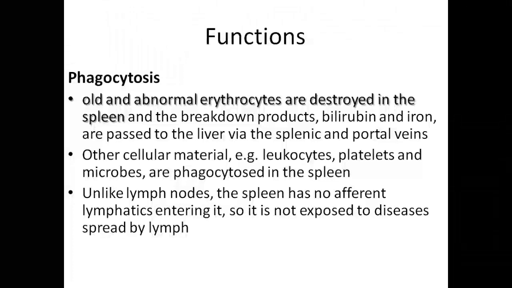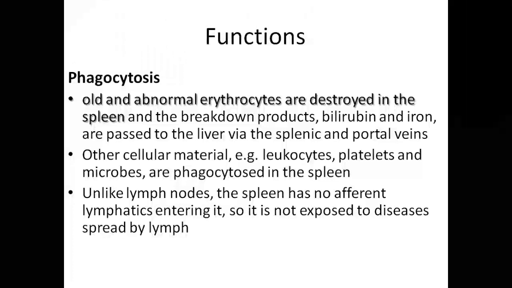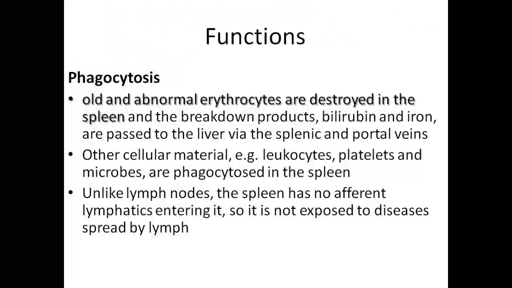After that they are passed to the liver through the splenic and the portal veins. After the required content that is to be used for the reproduction of red blood cells is taken, the biliverdin part, which has been converted to bilirubin, is taken to the liver through the splenic and portal veins, where it is going to be converted from fat soluble to water soluble form.